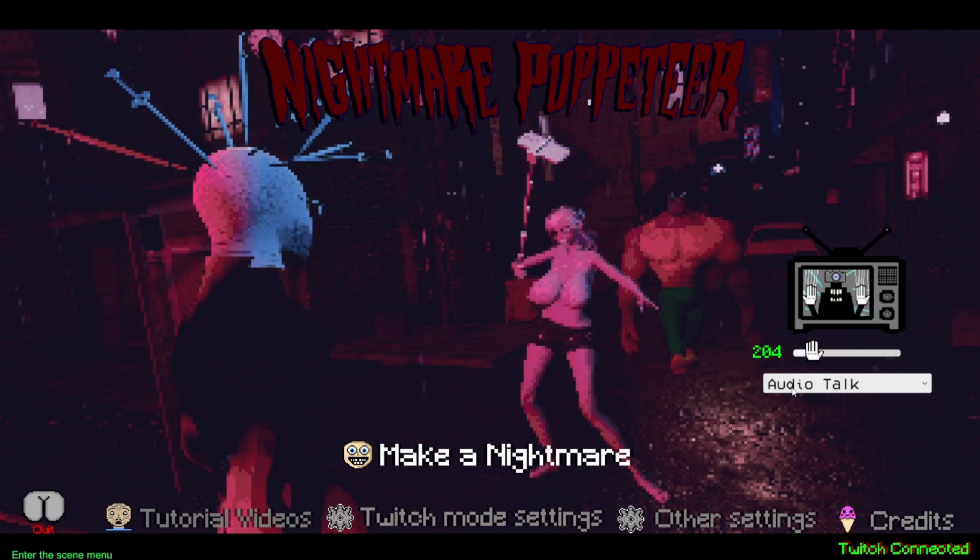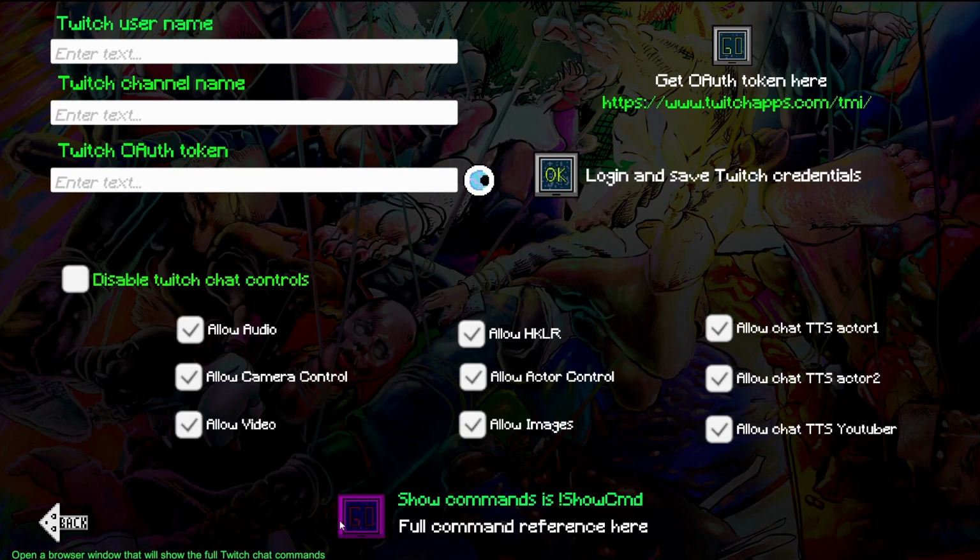And then the last one is something like Nightmare Puppeteer has really advanced Twitch support, but no one knows about it, no one uses it. As you can see in the bottom corner, I'm connected to Twitch. You do that here, you put your username, your channel, your OAuth token, which you can get by clicking right here. You can leave all this stuff on.